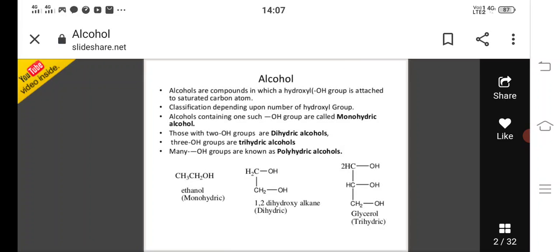Here ethanol, CH3CH2OH, is a monohydric alcohol. 1,2-dihydroxyalkane is there. This is the example, CH2OH, CH2OH, it is a 1,2-dihydroxyalkane. And a trihydroxy alcohol is there. The example is glycerol. Glycerol has three hydroxy groups, so it is called a trihydric alcohol.